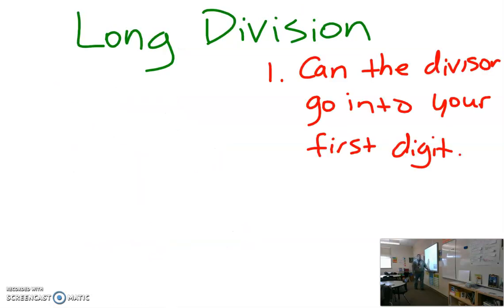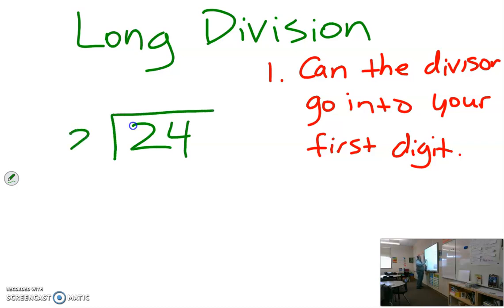Okay, so our first problem is going to be a simple problem. I'm going to put down 24, which is our dividend, and I'm going to divide this by 8, which is our divisor. There's a step that I want you to make sure you ask yourself each time you're dividing a number. You're going to look at this very first number, your divisor, and compare it to the first digit in your dividend. And you're going to ask yourself this question: can the divisor go into your first digit?